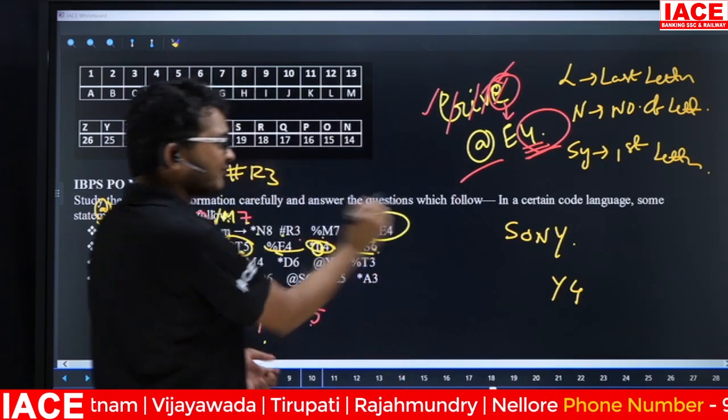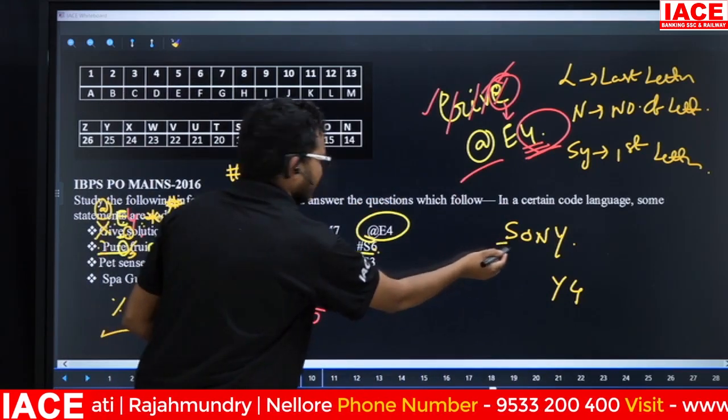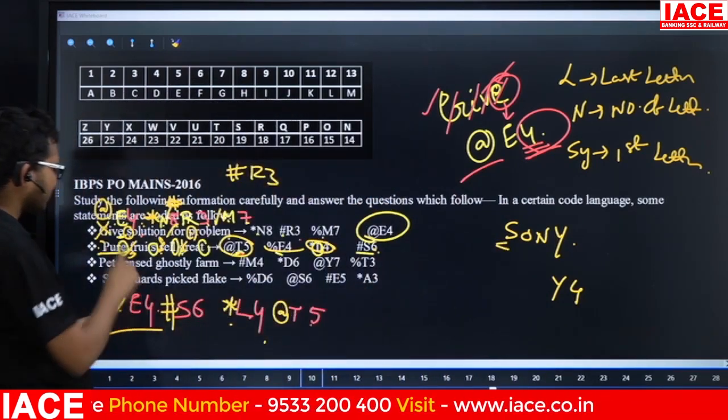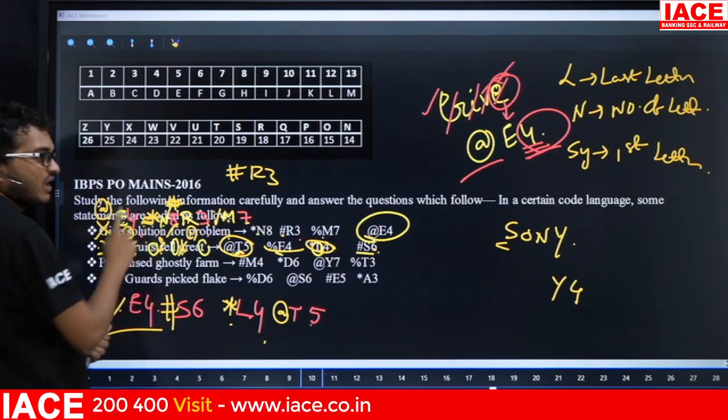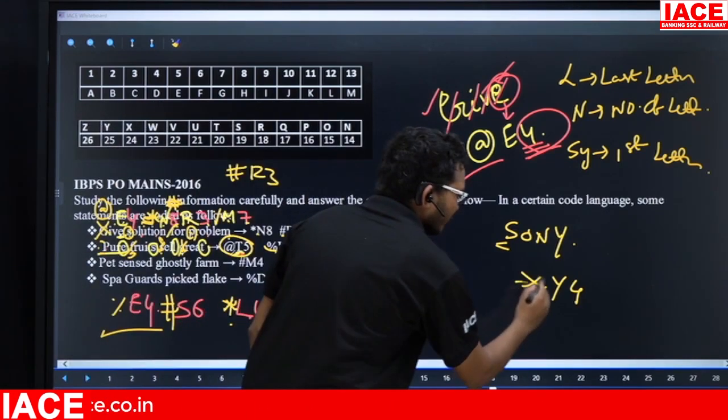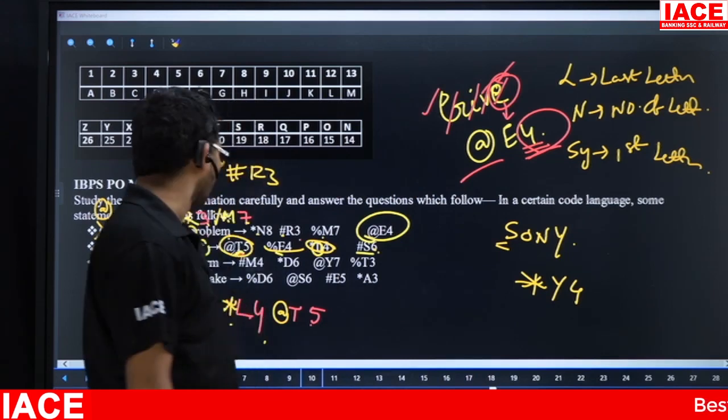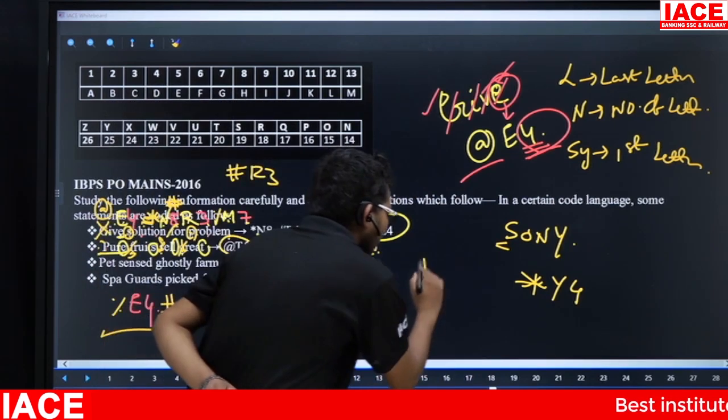Now the logic for symbol. This one is starting with S. Starting with S means the symbol is what? Star. That means the answer is Star Y4.